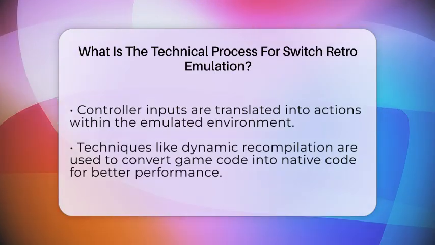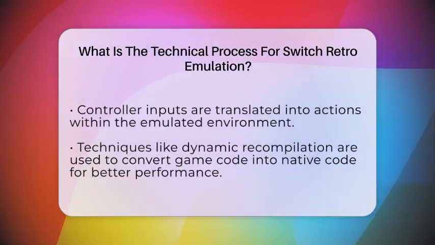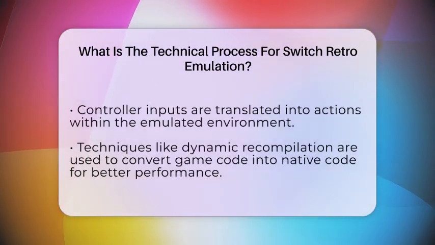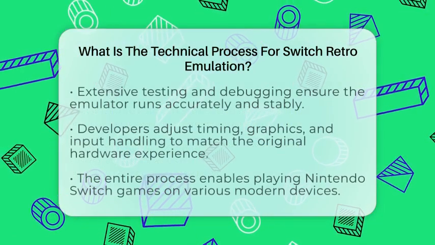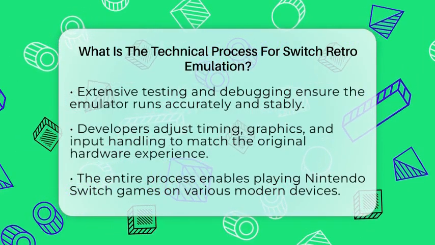Furthermore, to achieve compatibility and performance, developers optimize the emulator through techniques like dynamic recompilation, where parts of the game code are translated into the host system's native code on the fly. This reduces the processing overhead and improves game speed.